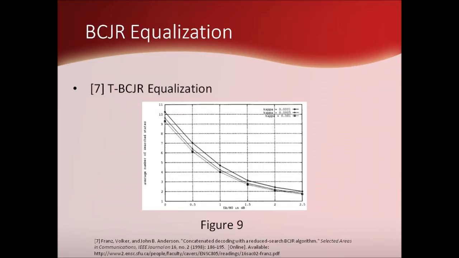The second paper reviewed for the BCJR algorithm utilized the TBCJR scheme, which is similar to the MBCJR method in that it reduces the required backward recursion trace when the trellis path falls below a certain threshold. The results from 7 are reproduced in Figure 9.